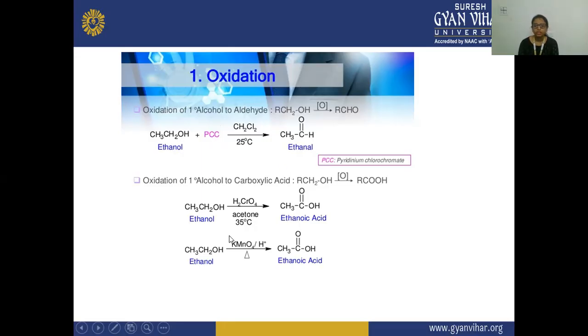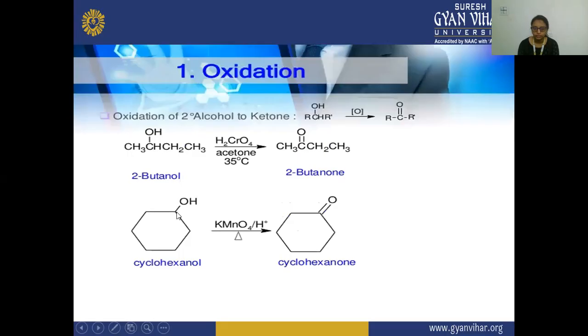This occurs in the presence of H2CrO4 and acetone, at 35 degrees centigrade. And ethanol also oxidizes in the presence of potassium permanganate when heated, and there is a formation of ethanoic acid.